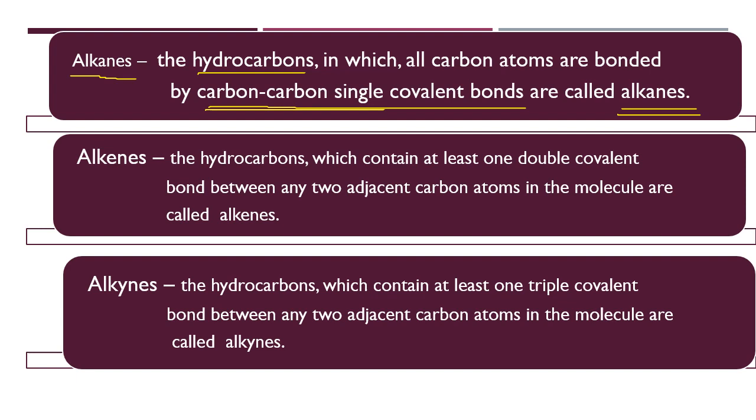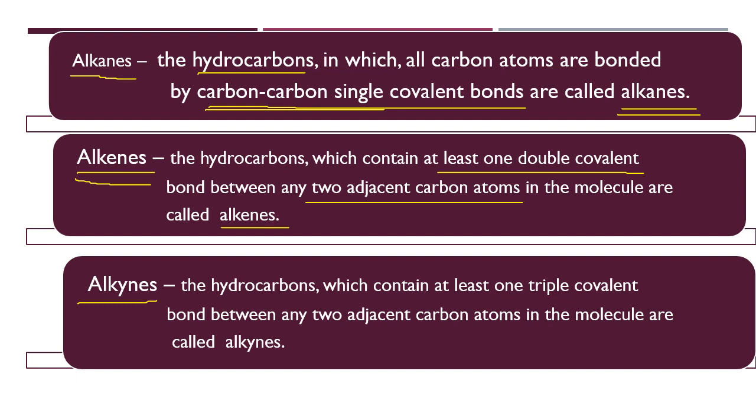Now alkenes. The hydrocarbons which contain at least one double covalent bond between any two adjacent carbon atoms in the molecule are called alkenes. That means whether it is a straight chain, cyclic or branched hydrocarbon, if there is at least one double bond, we call that hydrocarbon an alkene.